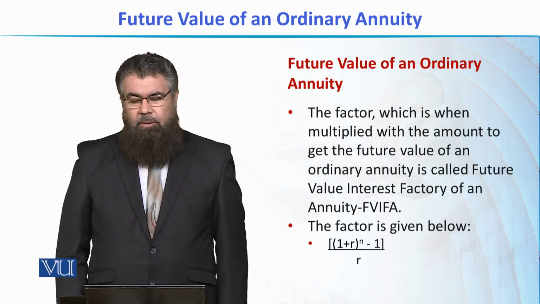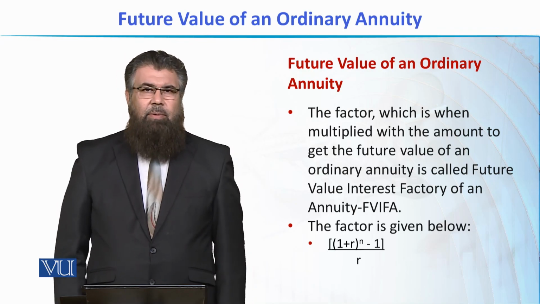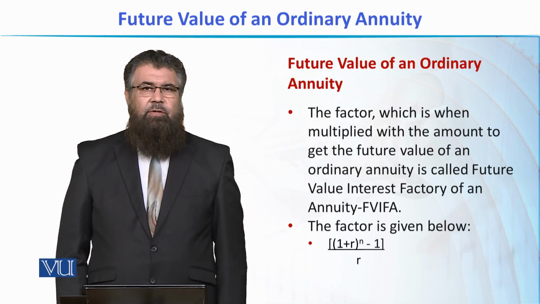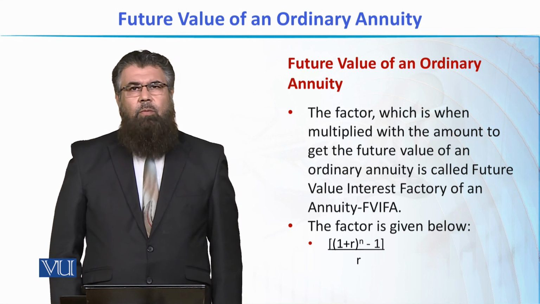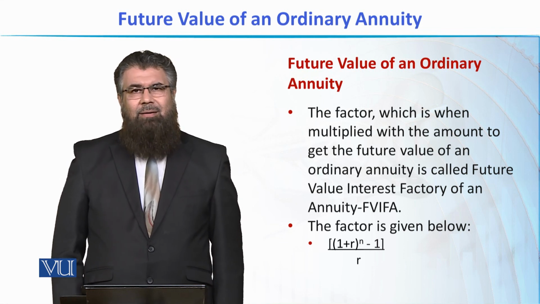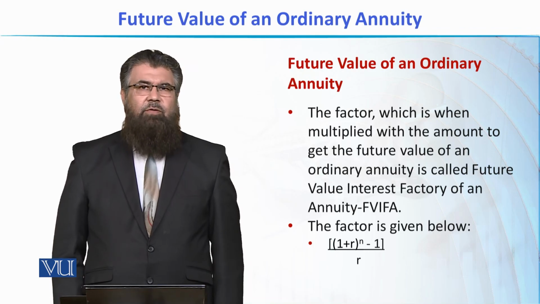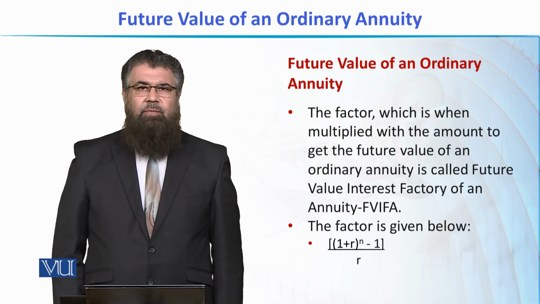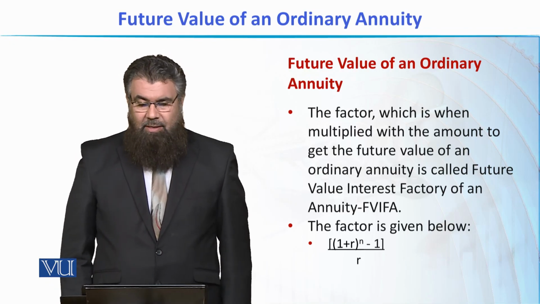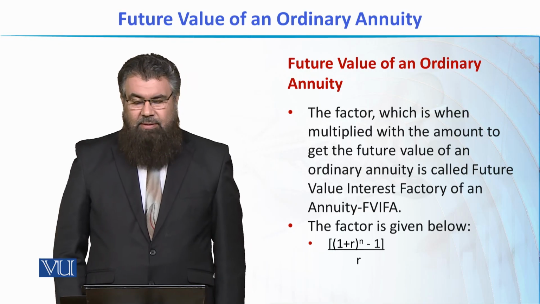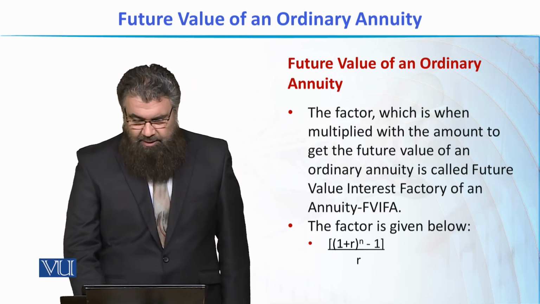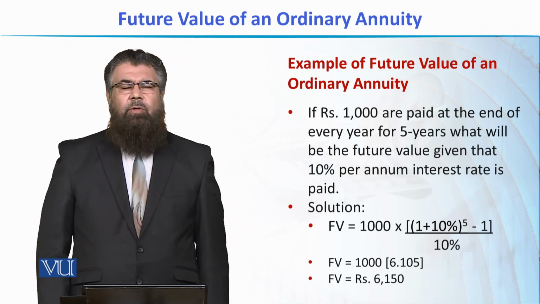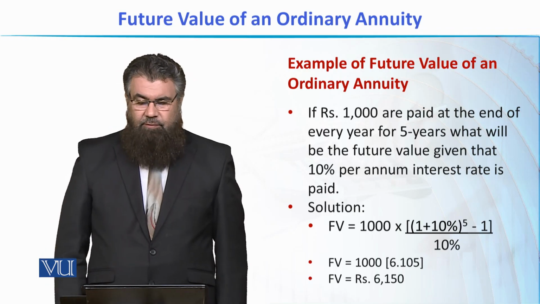Whenever you are using the table, and later on we'll talk about it, we can calculate this value also using a table, as we did in the present and future value calculations. One should be very cautious that the right table is consulted, because the future value interest table is sometimes mixed with the future value interest factor of an annuity table. But here the factor given to us is to calculate the future value. Let's have a look at an example of how we would calculate the future value using this formula.